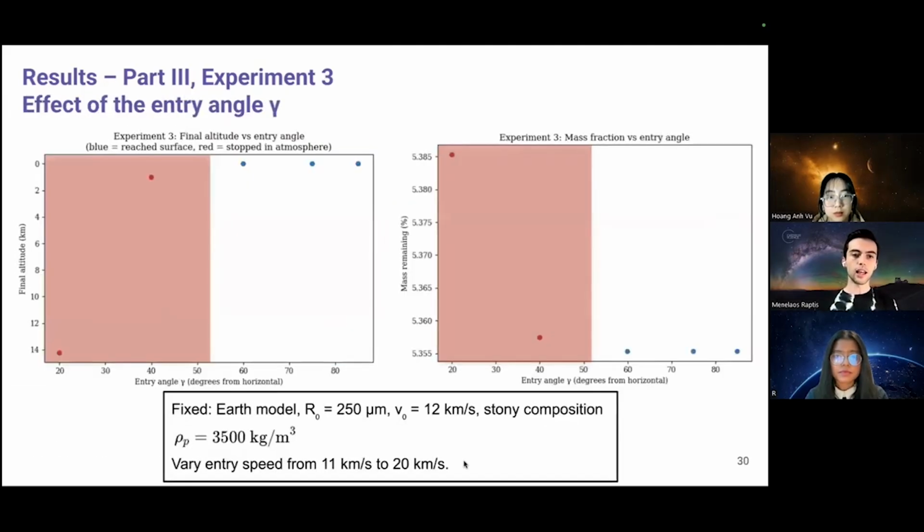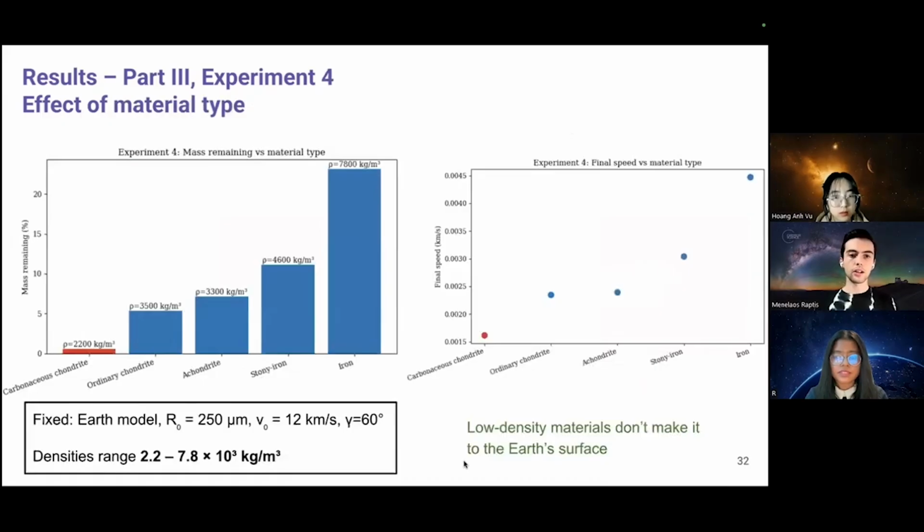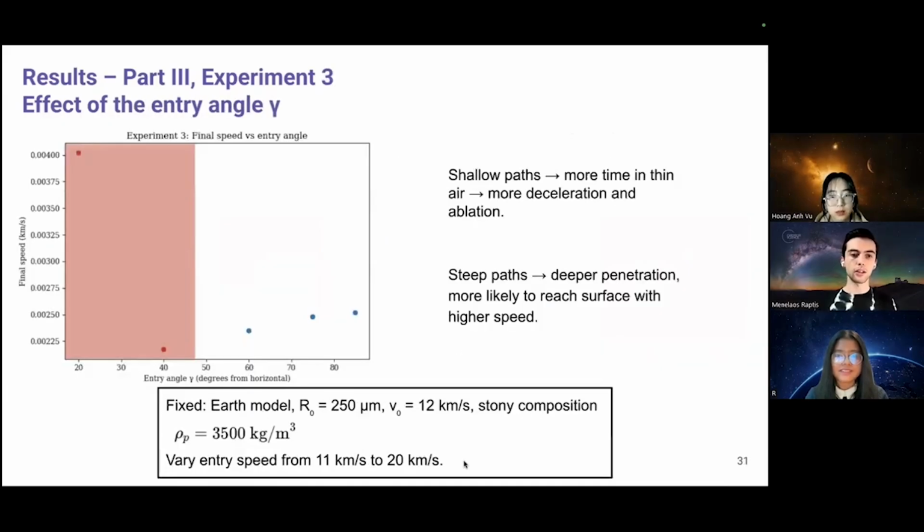Here, we vary the entry angle while keeping the radius and speed fixed. The angle is measured from the horizontal, so 90 degrees means a vertical descent, and shallow angles create long paths through the upper atmosphere, increasing drag and ablation. Particles slow and burn up higher, while steeper angles are shorter and more direct, allowing grains to retain mass and reach the ground faster. So from the graph in the next slide, higher entry angles for the surviving particles mean higher final speed when reaching the ground.